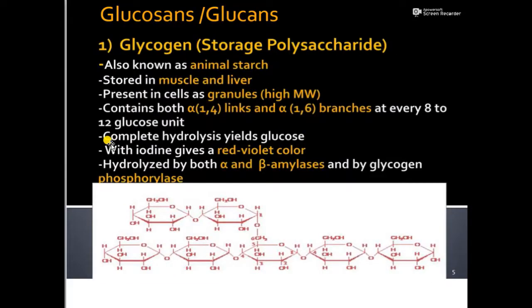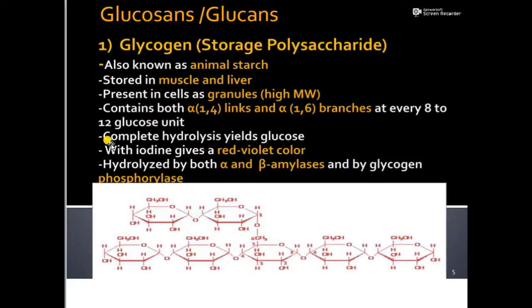Now we'll start with glycogen. Glycogen is the storage polysaccharide found in animals, mainly stored in the muscle and the liver, and present in cells as granules. It contains both alpha 1,4 linkages and alpha 1,6 linkages.